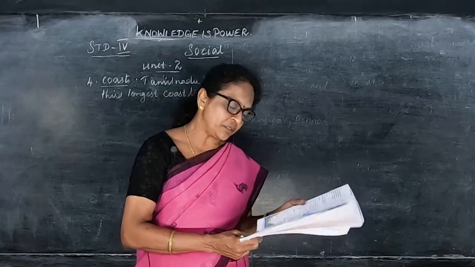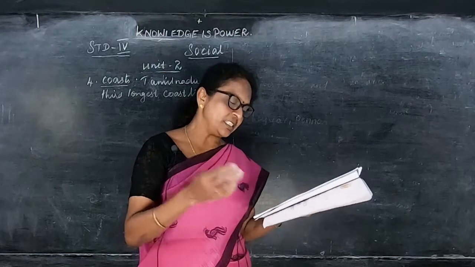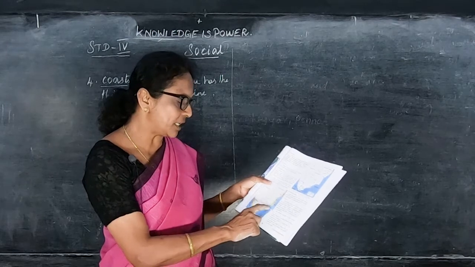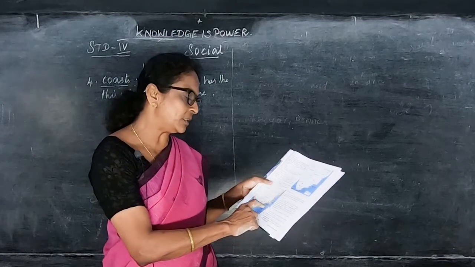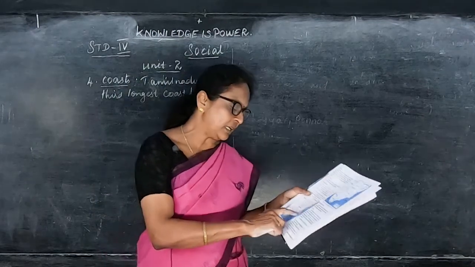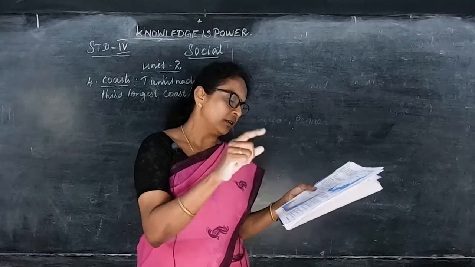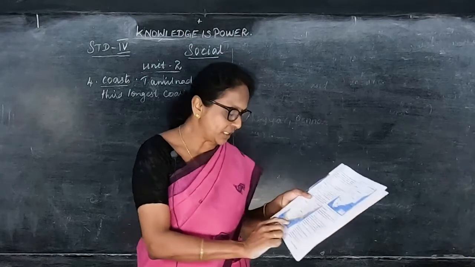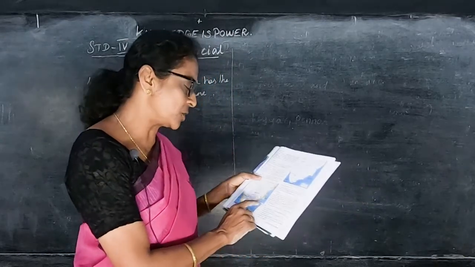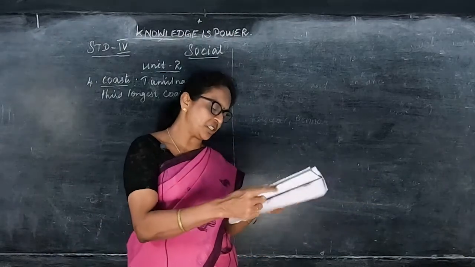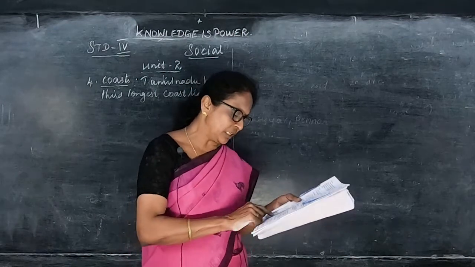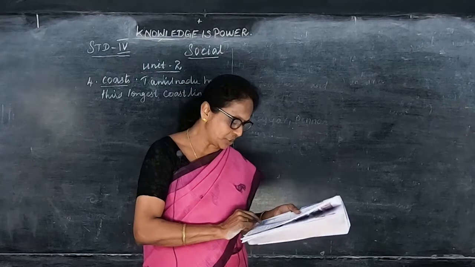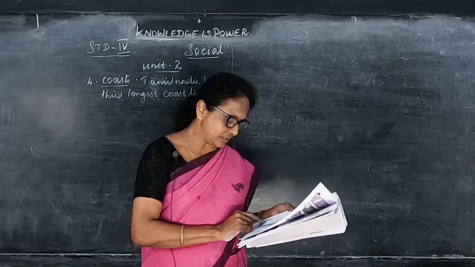In Ramanathapuram district, Pamban Island separates the Gulf of Mannar and Palk Strait. Here you see the Gulf of Mannar and Palk Strait. And 13 districts share the coastline. How many districts? 13 districts share the coastline.